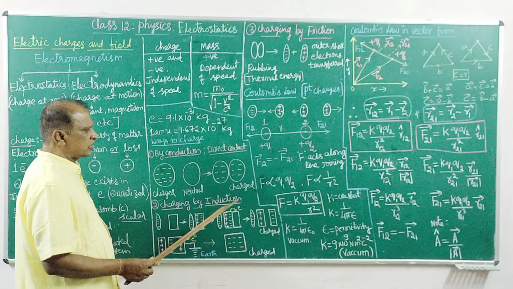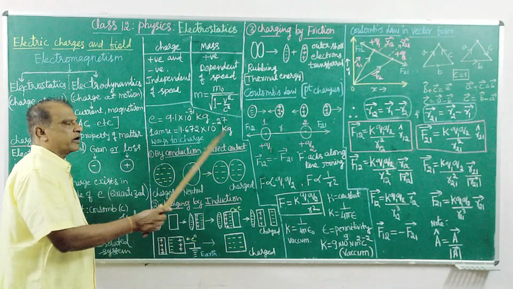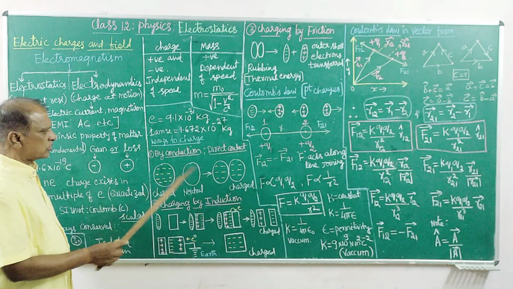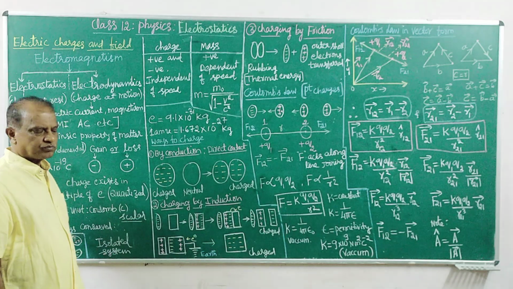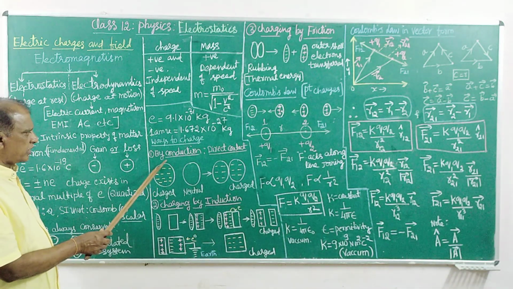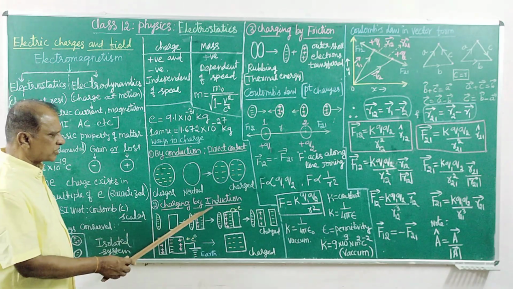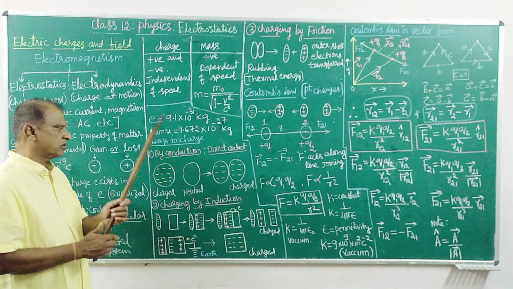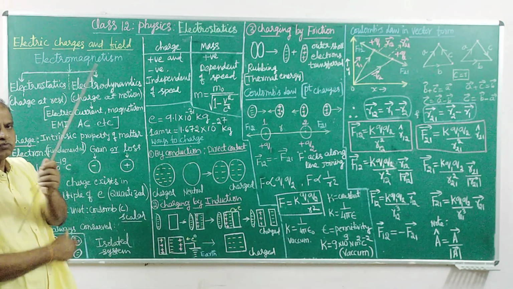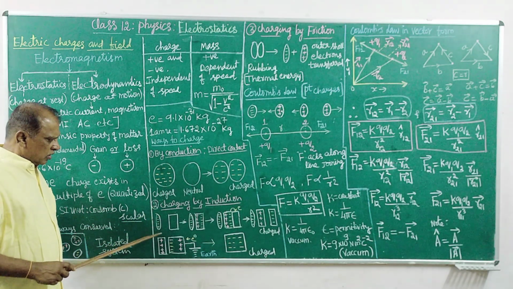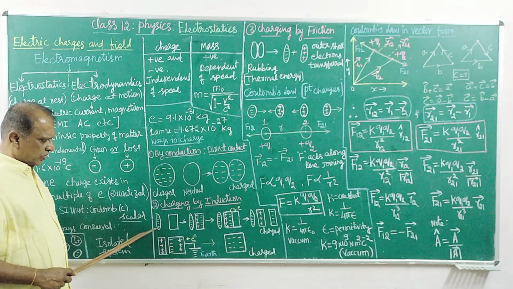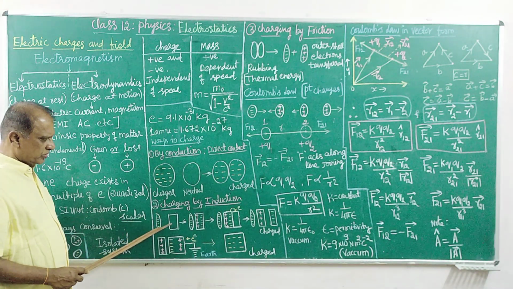Look at the second part. This way of charging is direct contact. If you have positive charge, it is the same sharing. That is by direct contact. By induction, there is no touch with each other. Inducing charge. How is it possible? An object with negative charge, electron rich, and a neutral object.